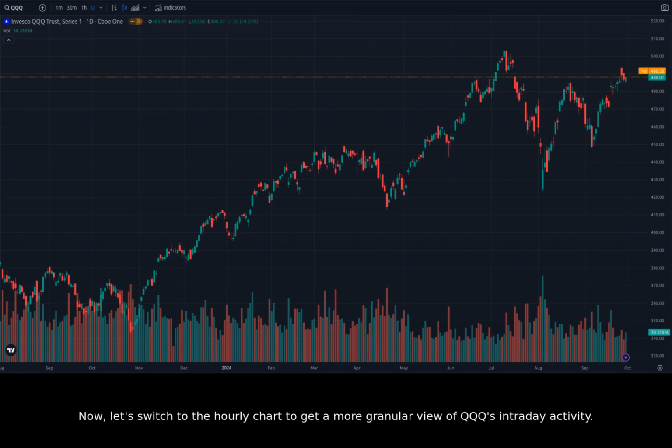Now, let's switch to the hourly chart to get a more granular view of QQQ's intraday activity. On the hourly chart, we can see a series of higher highs and higher lows, suggesting an upward trend. The stock has broken above the 365 level, which was previously acting as resistance. This indicates a shift in momentum, with the bulls gaining control.